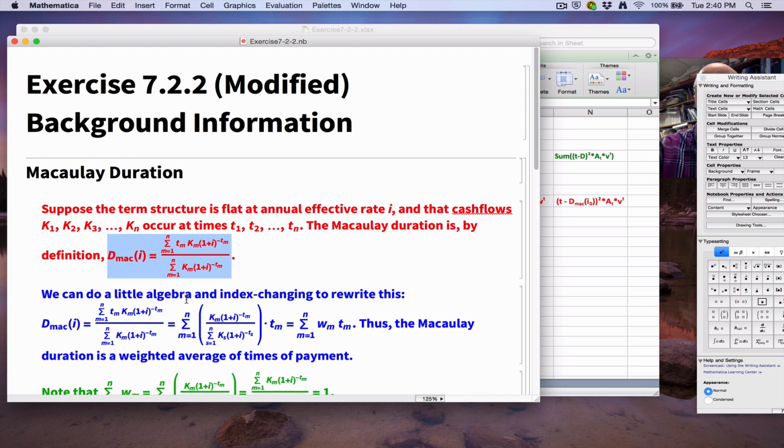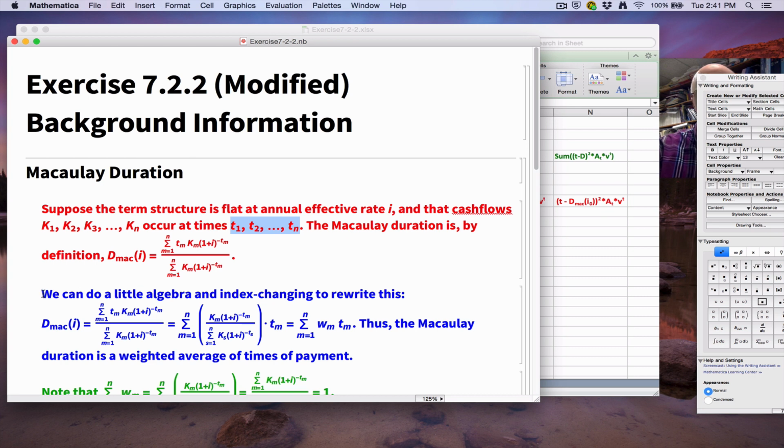Actually, I did change things a little bit in this notation here. I'm making these times t1 through tn arbitrary. Back when we did duration, they were actually taken to be whole numbers, 0, 1, 2, 3, etc., up through n, say. But here we're taking them to be arbitrary. I am implicitly assuming, although it's not necessary for the formula, that t1 is less than t2 is less than t3, etc., less than tn. It doesn't really matter for the formula, though.